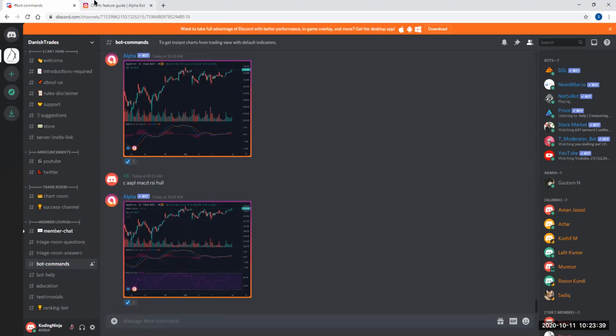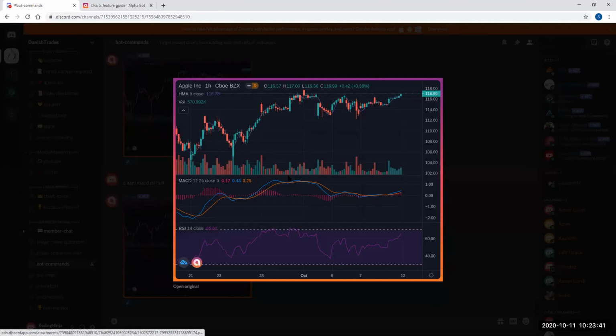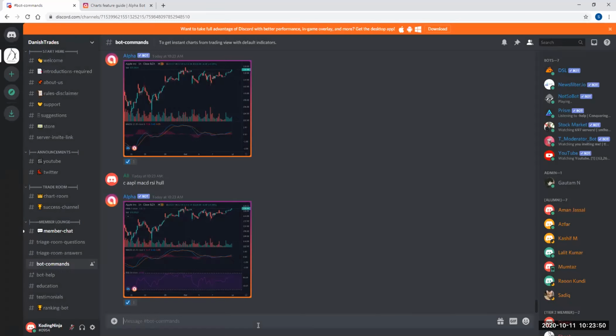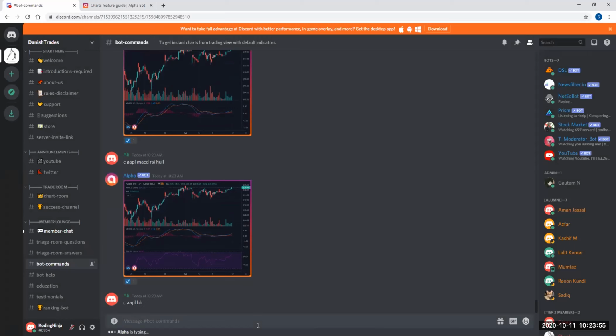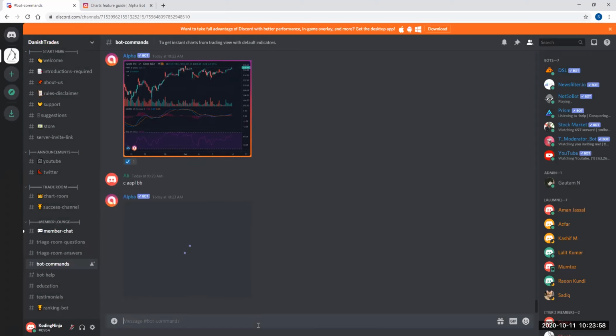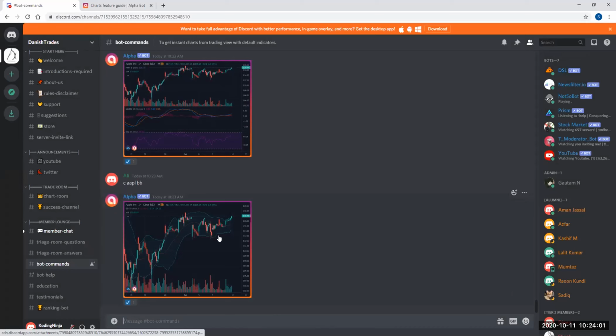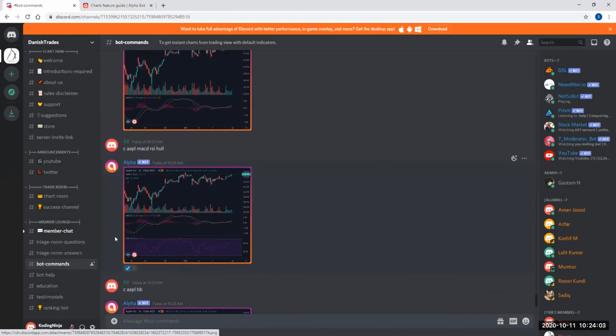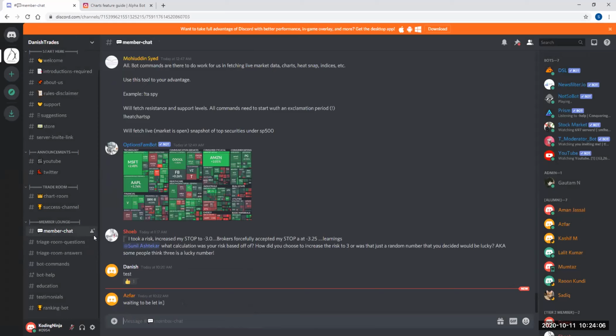See, right now I did Apple with 3 indicators. Now it's giving me 3 indicators: Hull moving average, MACD, RSI. If I say C APL BB, Bollinger Bands. See, again, this is really cool. You don't even have to pull a chart, or this heat chart. This is very cool.